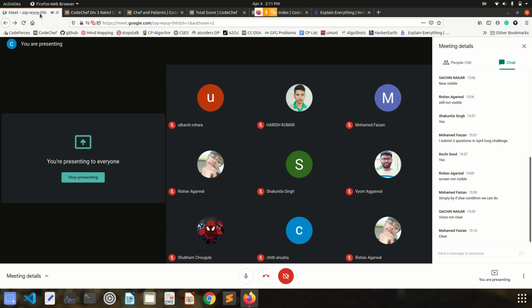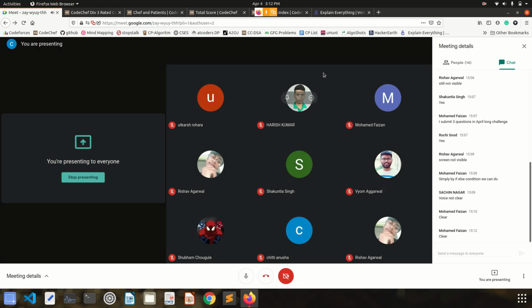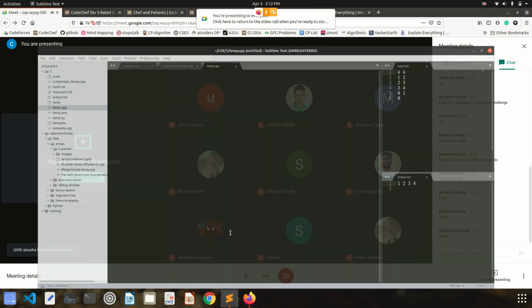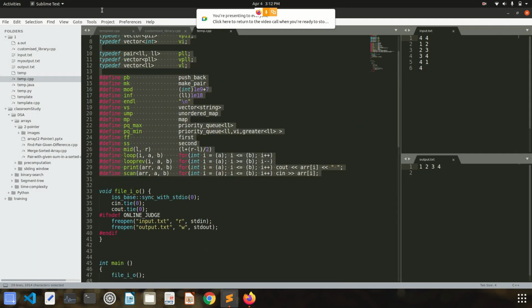Does anyone want me to explain why that if else condition and how it is going to work? Then tell me, I'll explain, and then we will go to the implementation part. If all of you are clear how we are going to use the if else condition, then I can just quickly go to the implementation part, right? Okay, so we'll jump to the implementation part. I'll just erase these things.